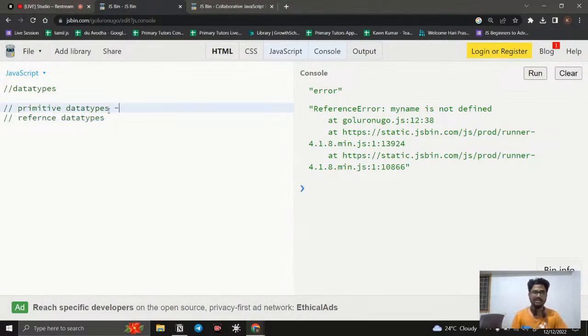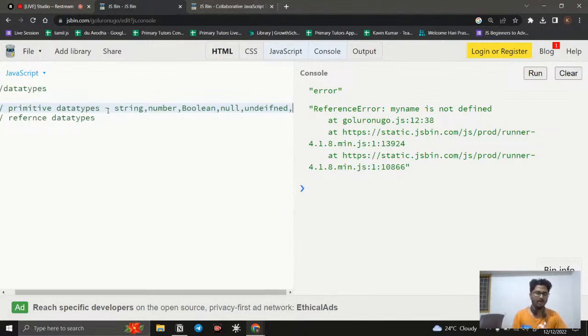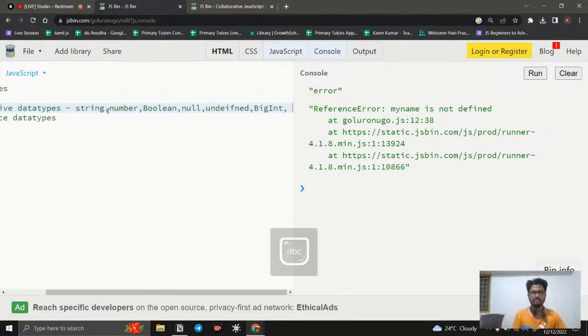So when I say primitive data types, what primitive data types do we have? We have string, we have number, we have boolean, and we have null, and we have undefined. Not only these, right now there are two other data types also: one is BigInt and another one is symbol.